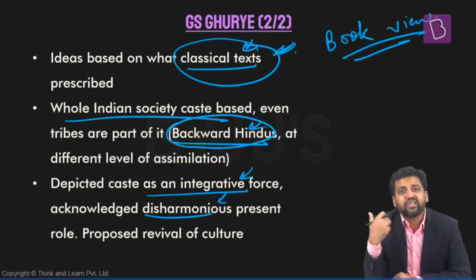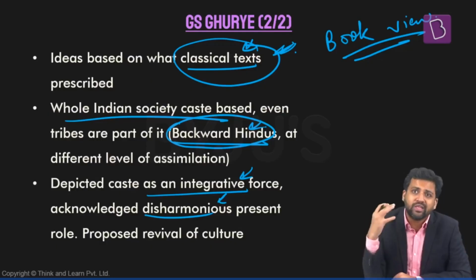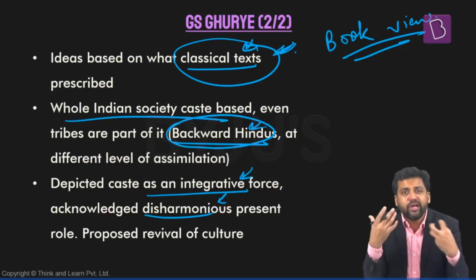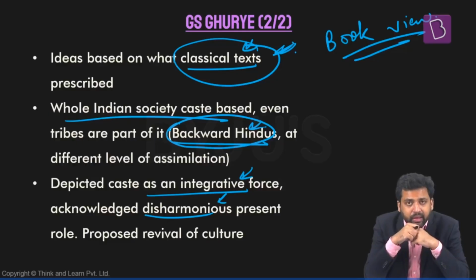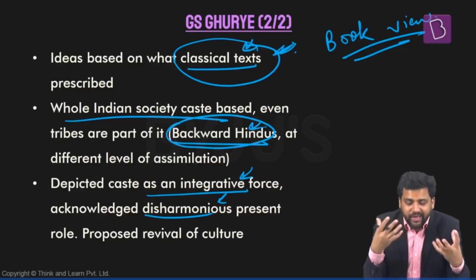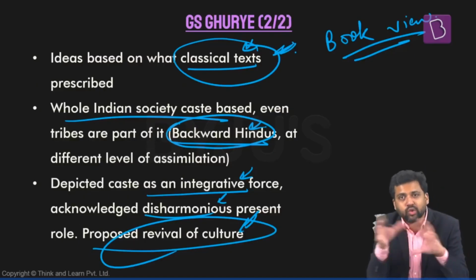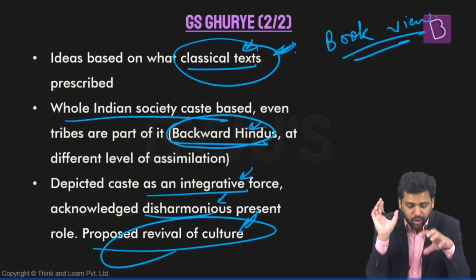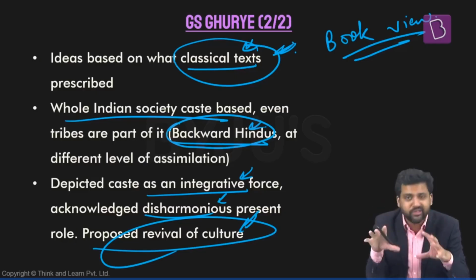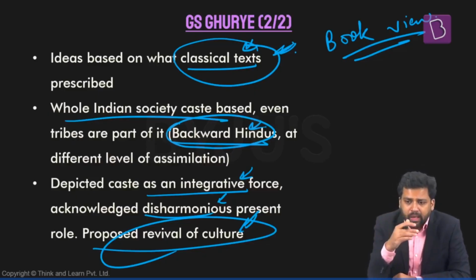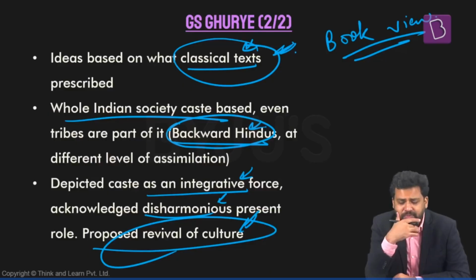But at the same time, caste-based social political organizations are coming up, and all these organizations are demanding benefits, which in turn will lead to a situation where the unity of the society will be under threat. And he is also trying to give some solutions to it. He's saying that Indian society should focus on reviving its culture so that fraternity can be promoted. So this is what Ghurye thinks. Whether this is true, again, it's a different thing. It is his perspective. So this is how Ghurye looks at the caste system.